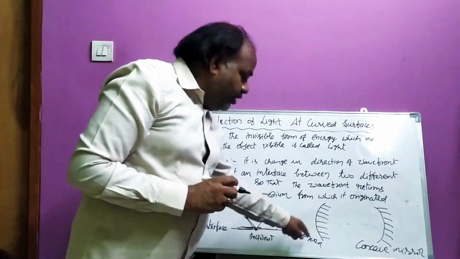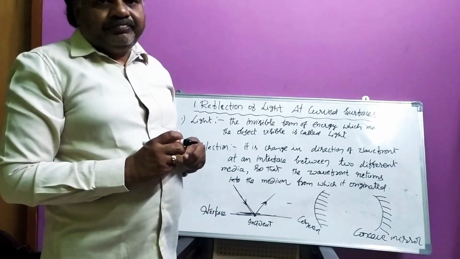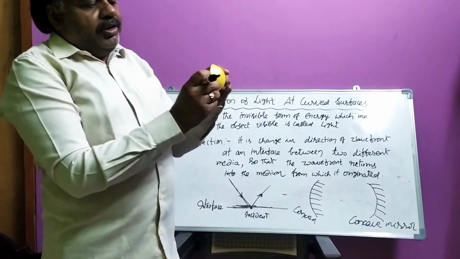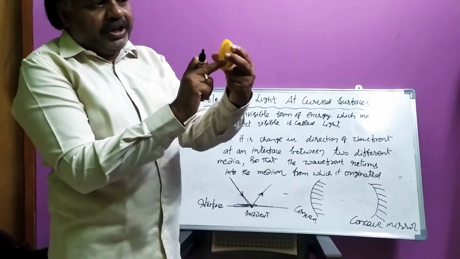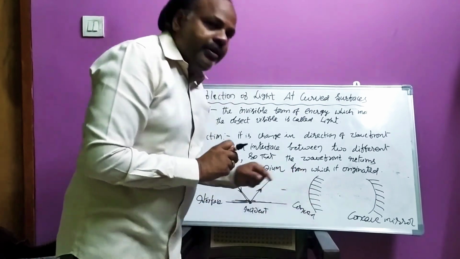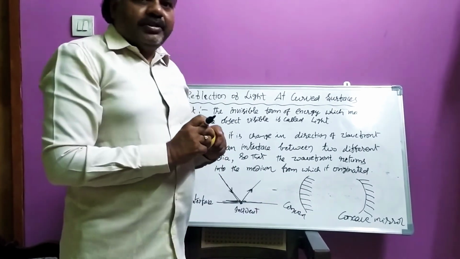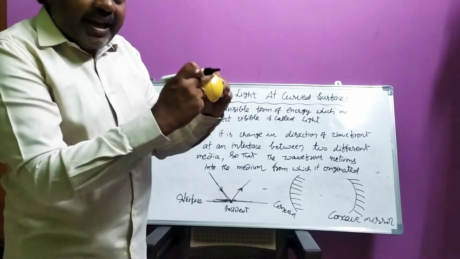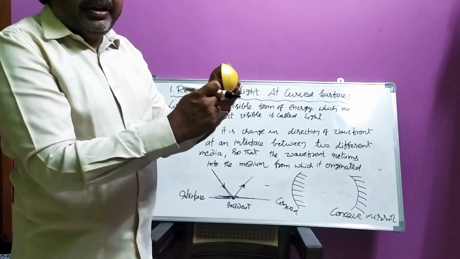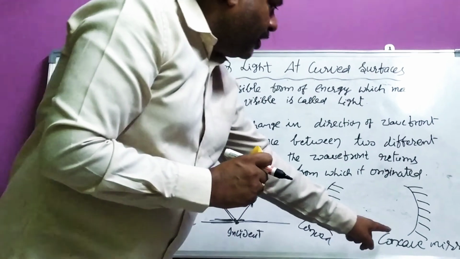What is meant by a convex mirror? If the inside part is coated, then it is convex. If the outside, external part is coated, then it is a concave mirror.